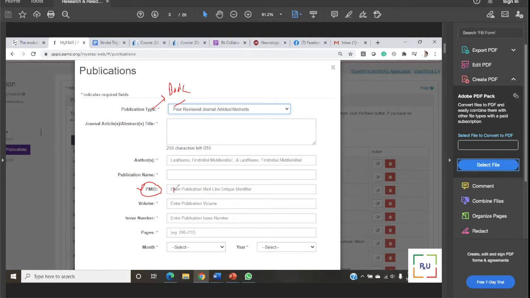But if you want, you can write the DOI number. The DOI number is very long, so sometimes it will not fit here, but then you add only the last part after the forward slash, the last few digits, if you want to. But there is no need. People understand.